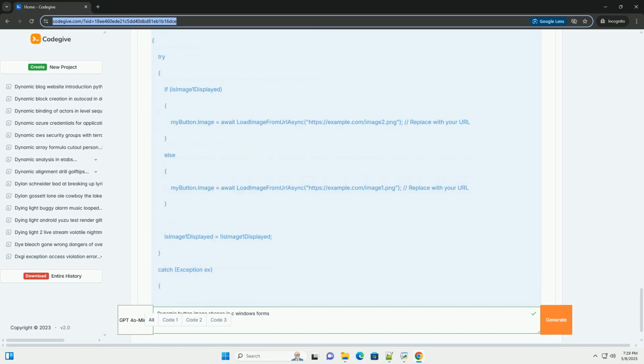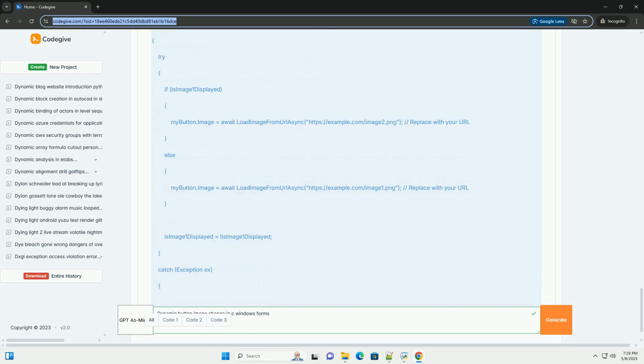Explanation: imageList1.Images[imageKey] retrieves the image from the image list using its key, the name you gave the image in the Image Collection Editor. Make sure you replace the placeholder key with the actual key of the images. 9. Loading images from external files. While resource files are generally preferred, you can also load images from external files.